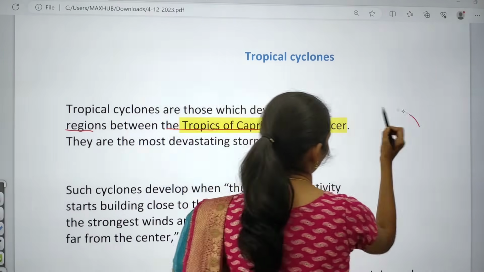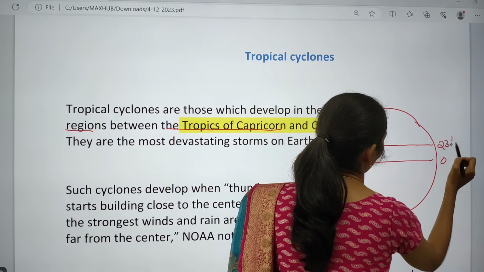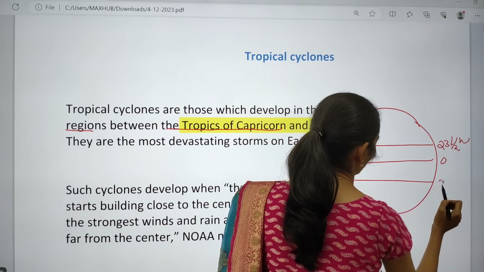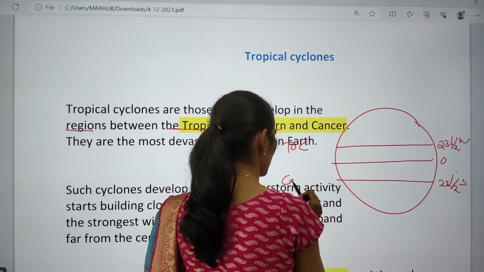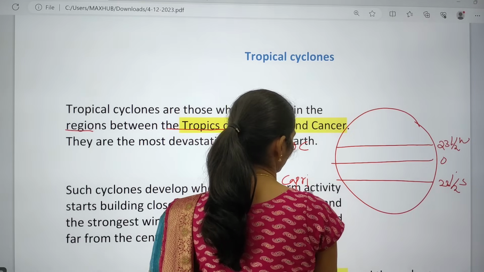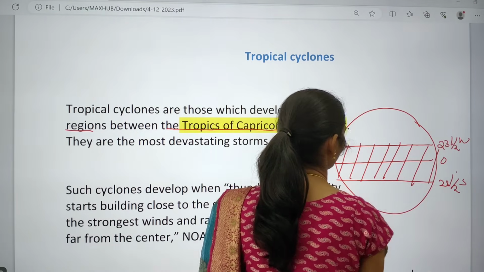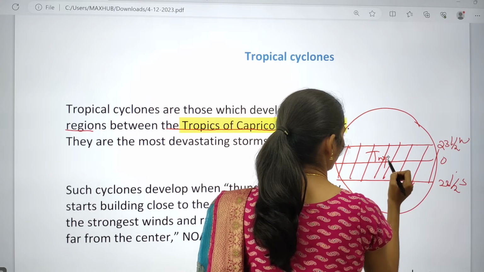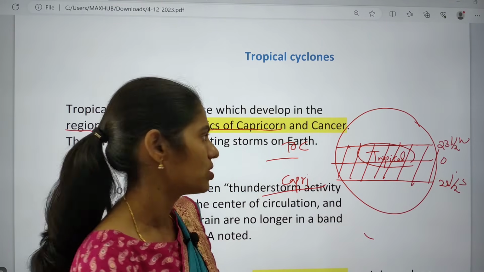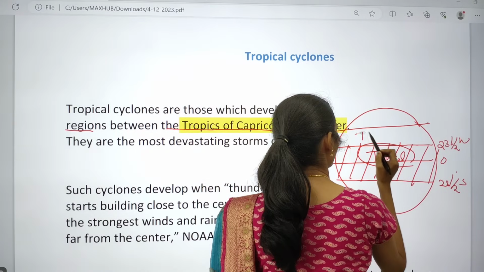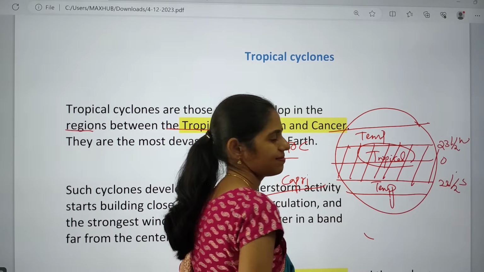This is our equator; this is 23.5 degrees north, which is the Tropic of Cancer, and this is 23.5 degrees south, which is the Tropic of Capricorn. The region between 23.5 degrees north and 23.5 degrees south is called the tropical region, and cyclones which occur in this region are called tropical cyclones. If it is happening in the temperate region, then that is called an extratropical cyclone.